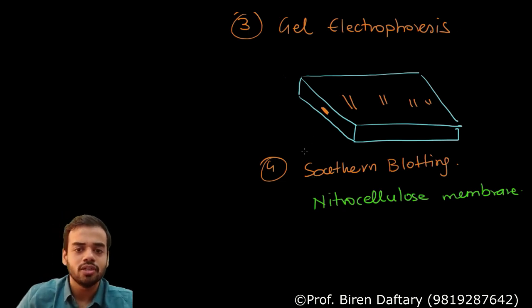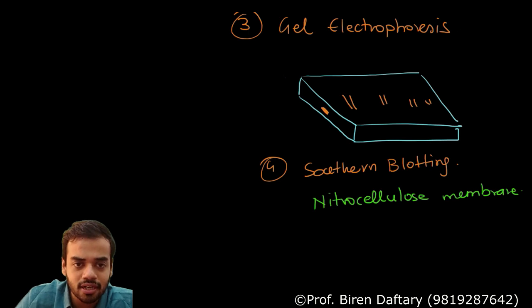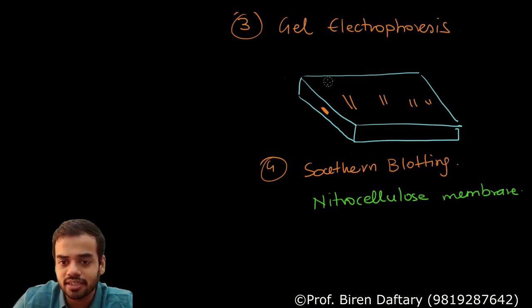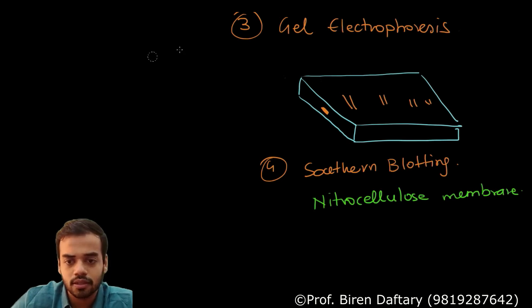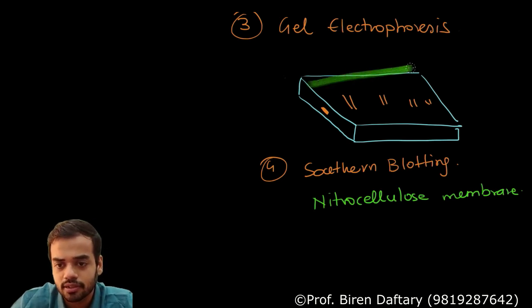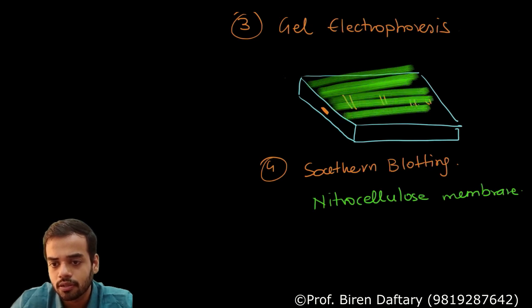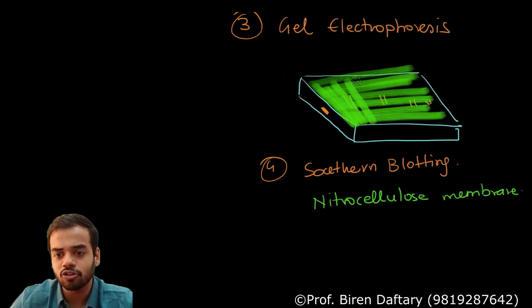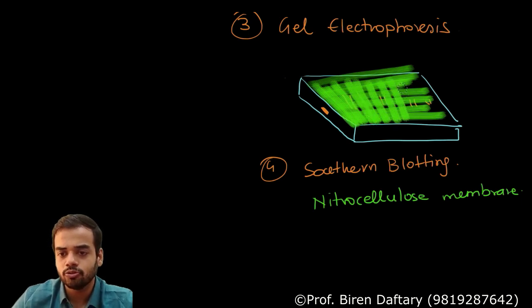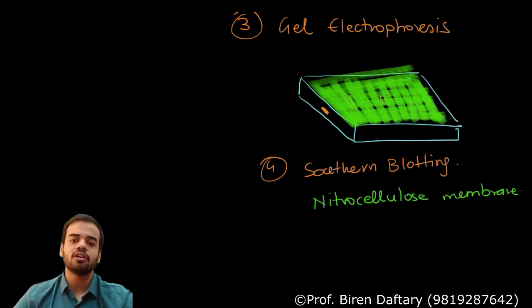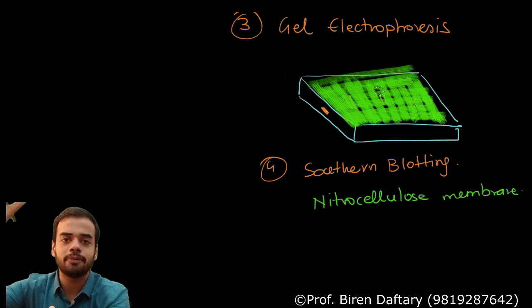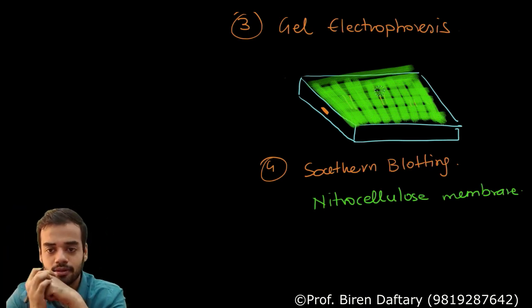If you want to see it in this diagram, I will show it to you like this, in green color. See this, this is your blotting paper. I have kept it on top. You have seen a tissue paper, it has small pores in it, so I am showing small pores in this. So this is your nitrocellulose membrane, kept on top of the gel.